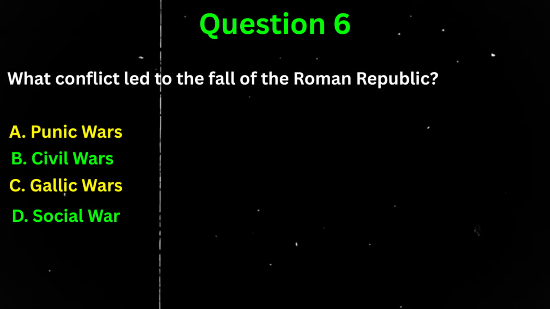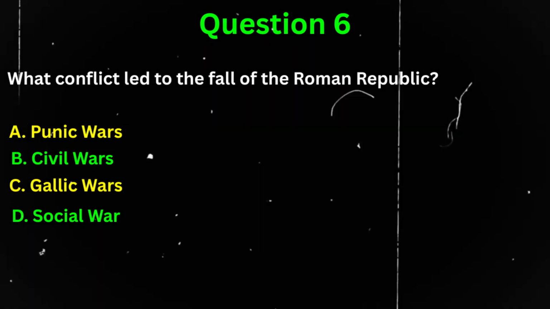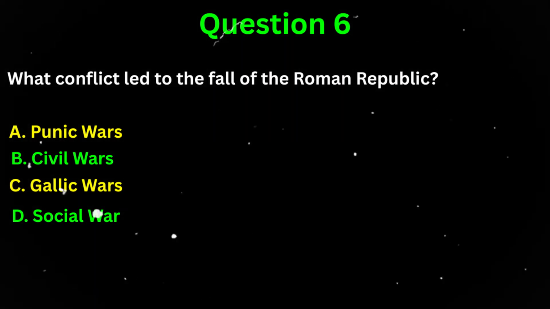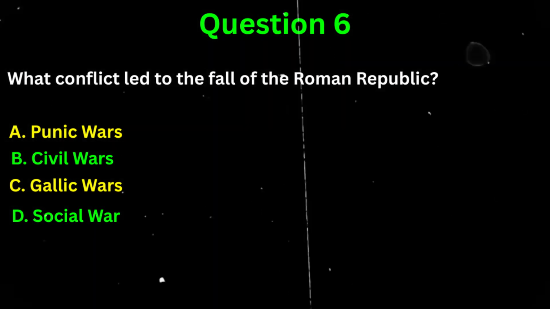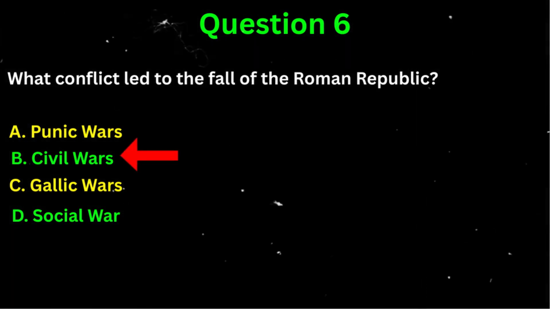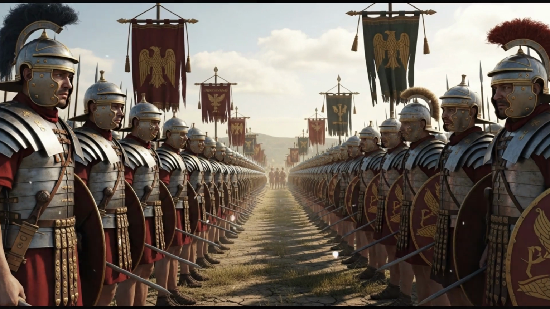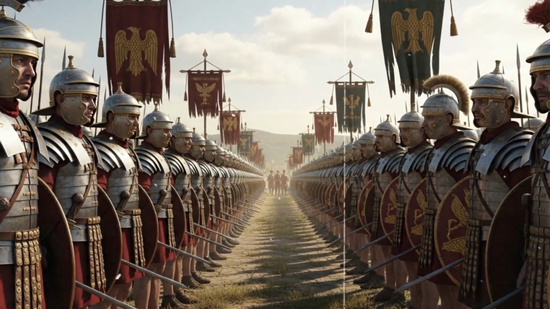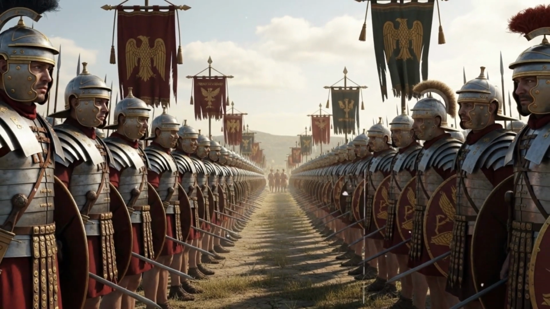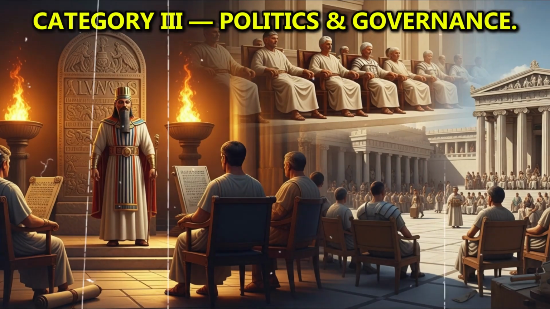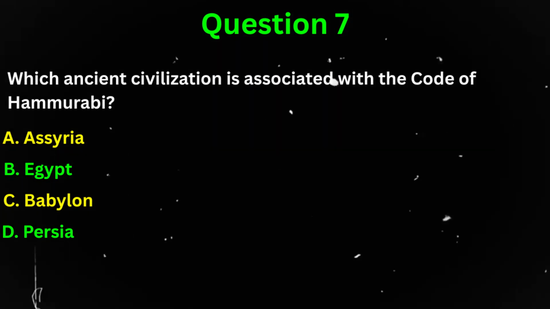Question 6. What conflict led to the fall of the Roman Republic? A. Punic Wars. B. Civil Wars. C. Gallic Wars. Or D. Social War. The correct answer is B. Civil Wars. A series of Roman civil wars, involving figures like Caesar, Pompey, and Octavian, destroyed republican institutions and led directly to imperial rule. Category 3. Politics and Governance.